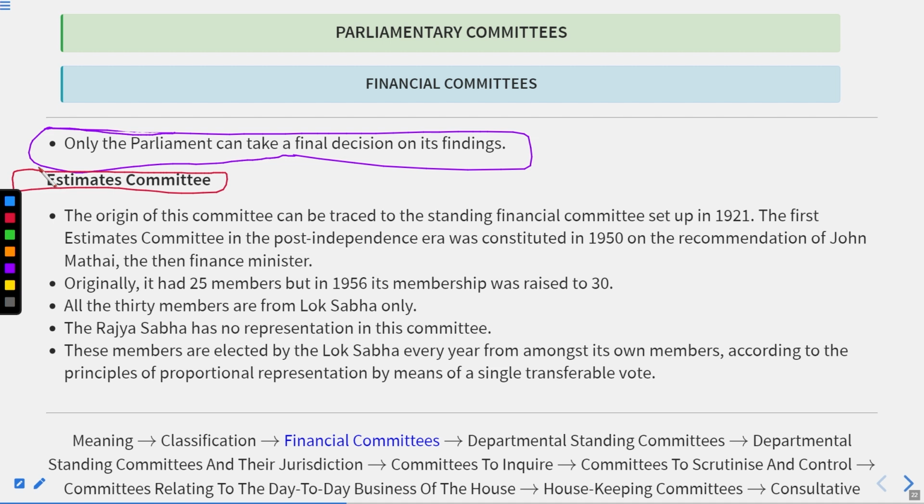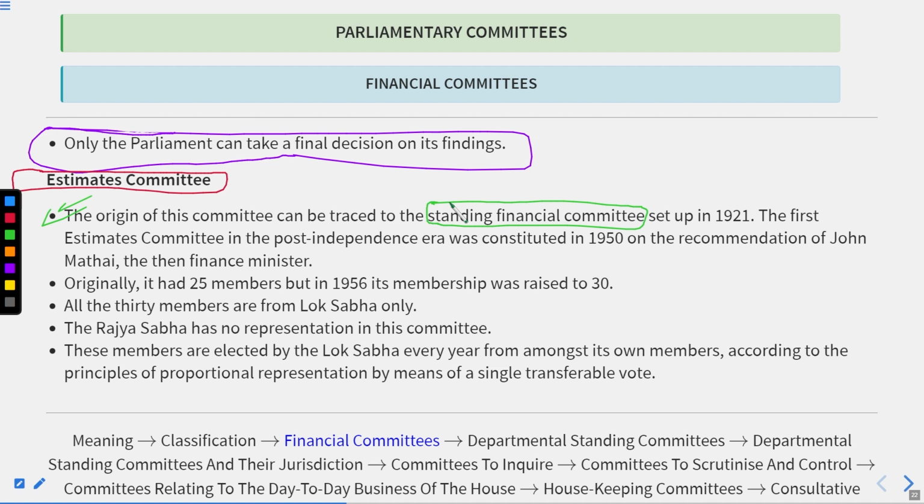Okay. So what is the estimates committee? The origin of this committee can be traced to the Standing Financial Committee, which was set up in 1921. 1921 is the same year in which the Committee on Public Accounts was set up. And this committee was previously known as the Standing Financial Committee. Standing Financial Committee means that this is a permanent committee.